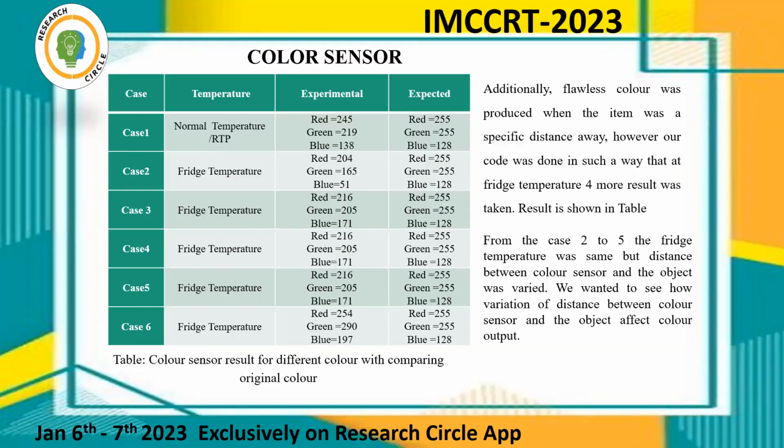From case 2 to 5, the freezer temperature was the same, but the distance between the color sensor and the object was varied. We wanted to see how variation of the distance between the color sensor and the object affected the output.